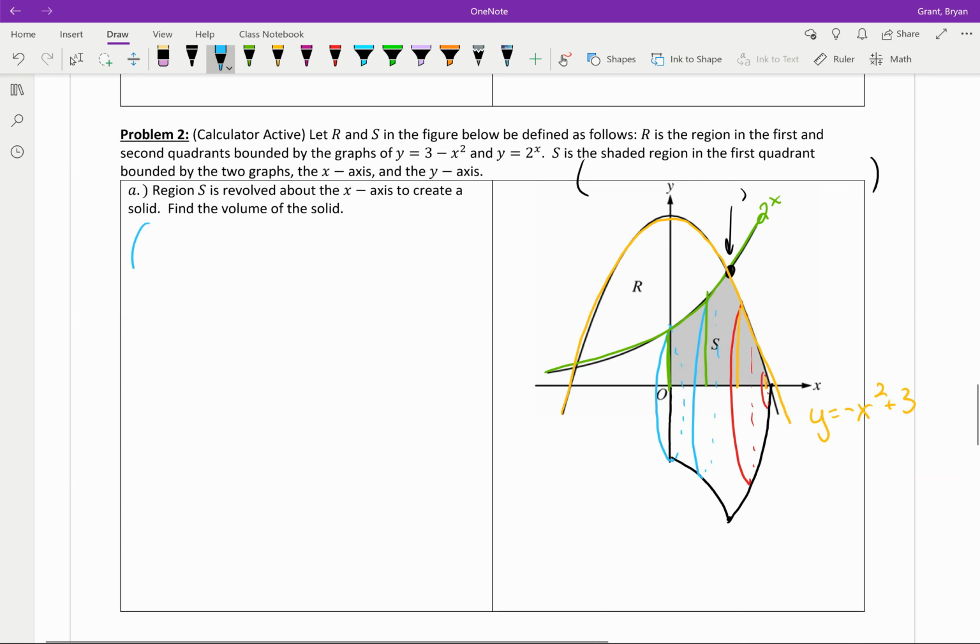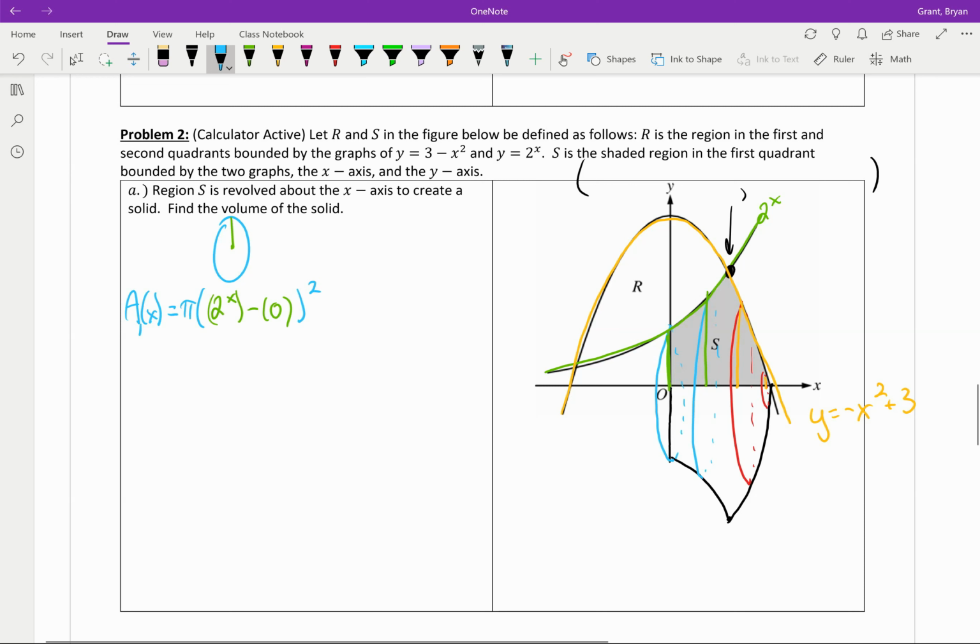So let's do my blue circle first, and I'll write underneath. So my area function, it's always going to be a circle. We have a radius that I'm doing in green, top minus bottom. My top function is 2 to the x, so we have pi times the radius squared. 2 to the x is the top function here, and the bottom function is the x-axis, which is 0. That's nice. Okay, maybe I'll call this A sub 1 of x, my first area function.